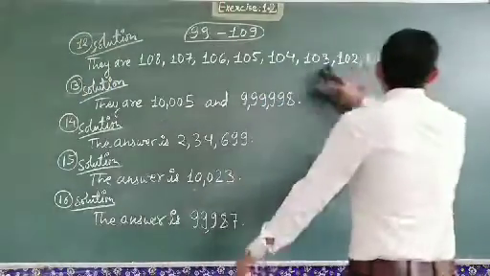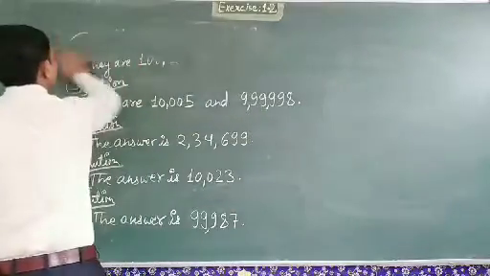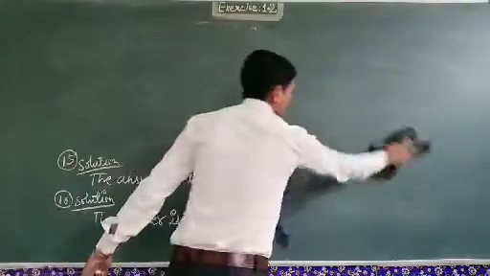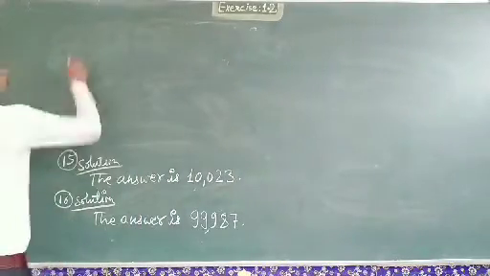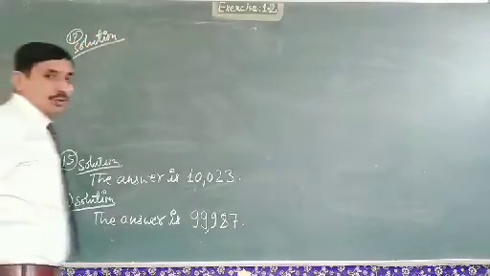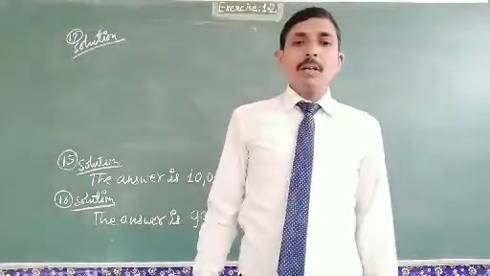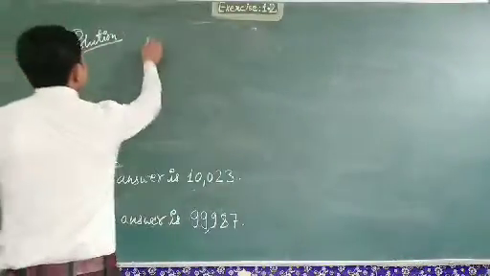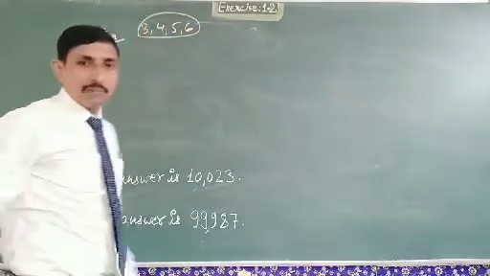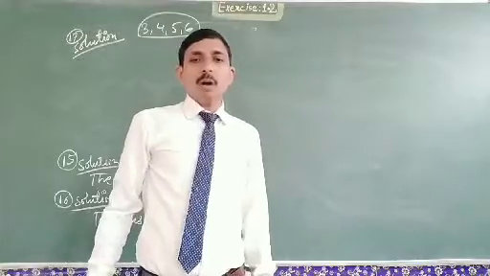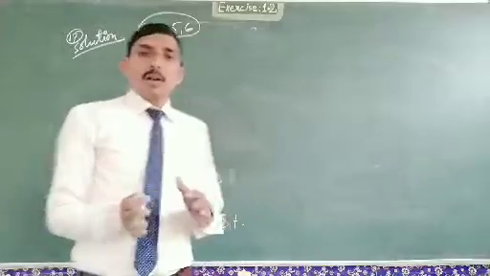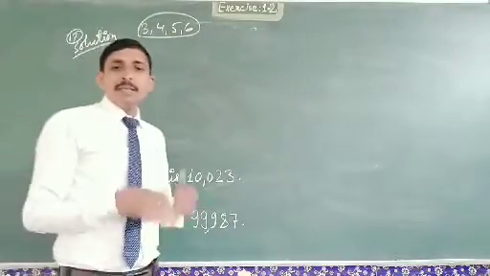Now we come to question number 17. Using only the digits 3, 4, 5 and 6, we have to write a 7-digit number which remains the same if the order of the digits is reversed. If the order of the digits is reversed, the number will remain the same.